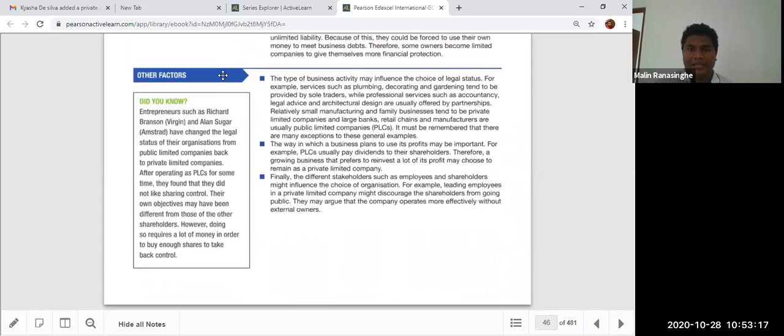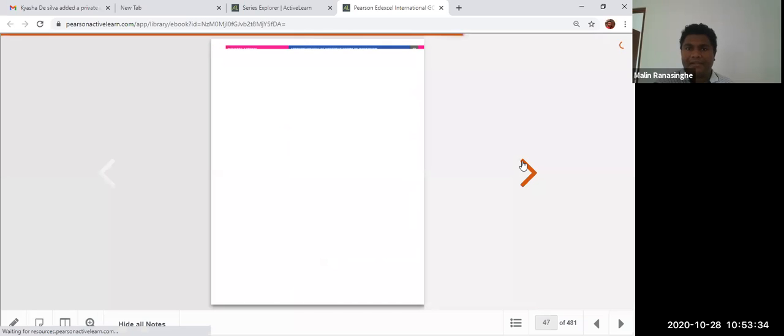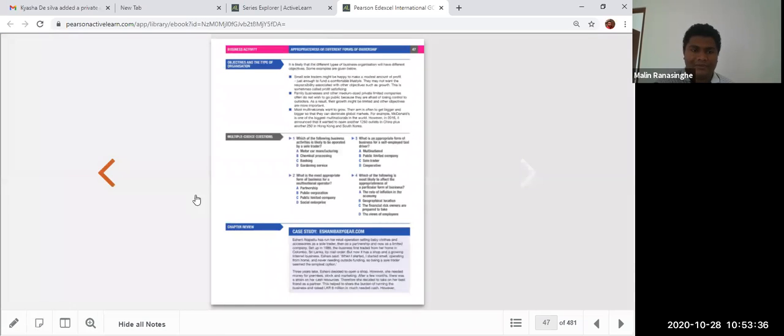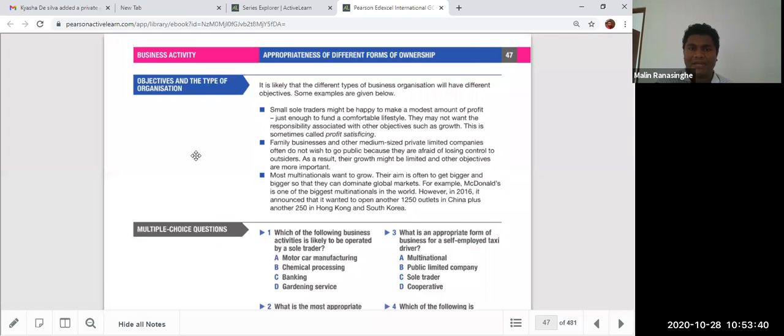There are other factors too, like the type of activities they are doing, the nature of the business, the way the business plans to utilize its profit, and different stakeholders such as employees and shareholders who sometimes influence the choice of organization. So we'll talk about that. It's a small chapter, actually we are almost done with it. You can see objectives and types of organization.